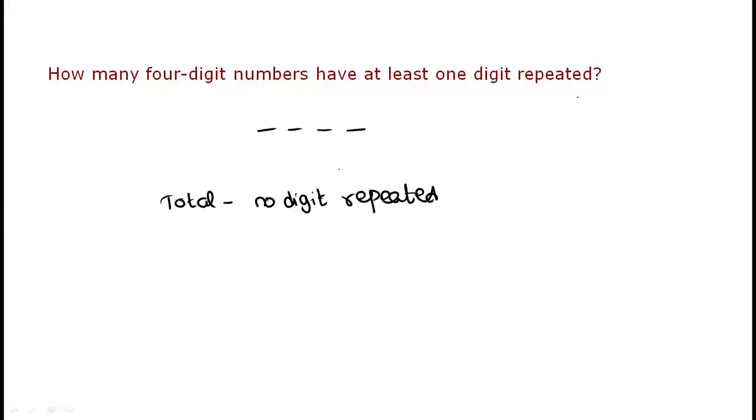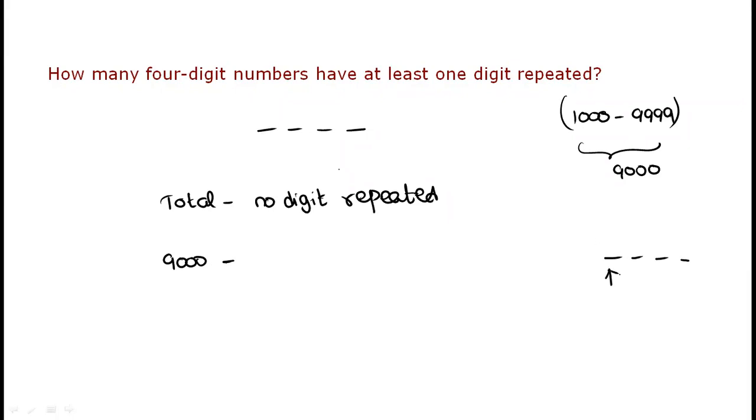So how to find the total is, we know 1000 to 9999. How many numbers are there? It is 9000 only. 9000 is the total. I'll give the alternate method to find the total as well. No digit repeated. Now if we go for no digit repeated, we have 4 slots, means here you have 9 chances. Here again 9 chances, then 8 chances, then 7 chances. 9 because 0 cannot come in the leftmost.